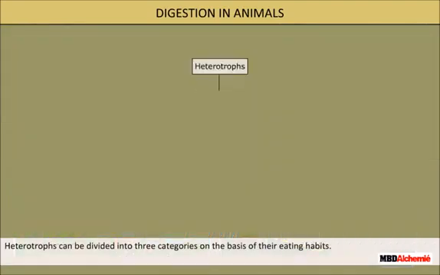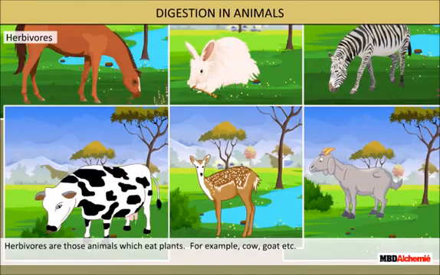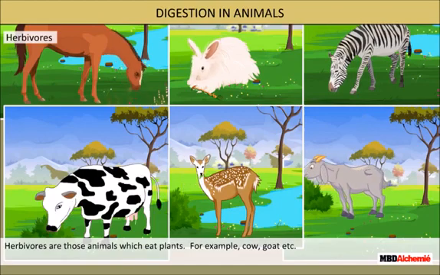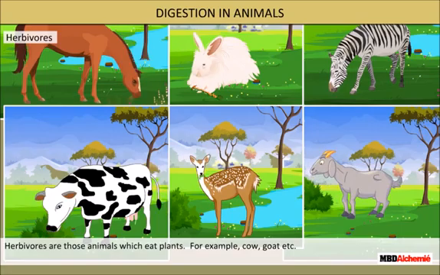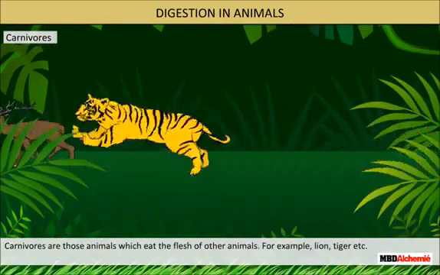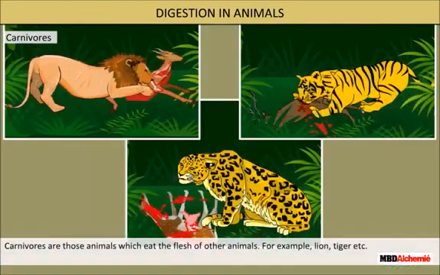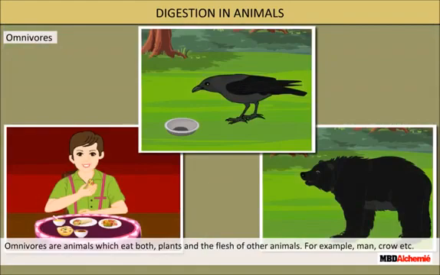Heterotrophs can be divided into three categories on the basis of their eating habits. Herbivores are those animals which eat plants, for example, cow, goat, etc. Carnivores are those animals which eat the flesh of other animals, for example, lion, tiger, etc. Omnivores are those animals which eat both plants and the flesh of other animals, for example, man, crow, etc.